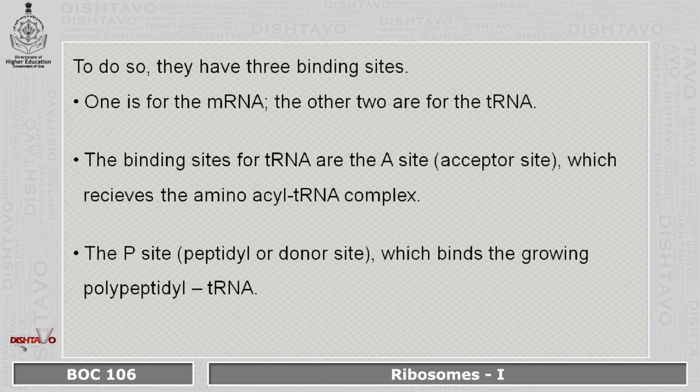To do so, they have three binding sites. One is for the mRNA and two are for the tRNA. The binding sites for tRNA are the A site or the acceptor site, and the P site which binds the growing polypeptidyl tRNA.